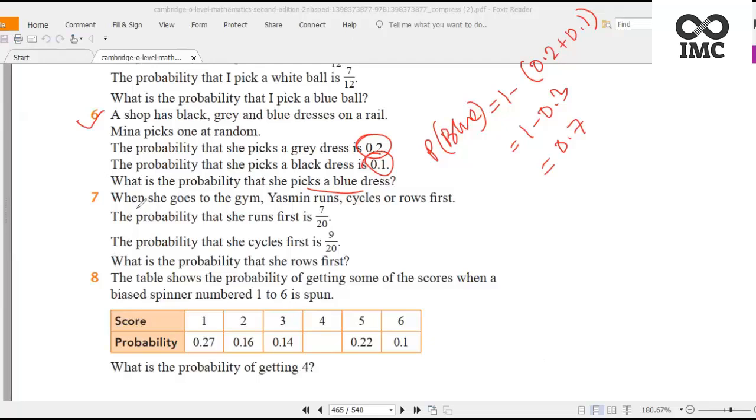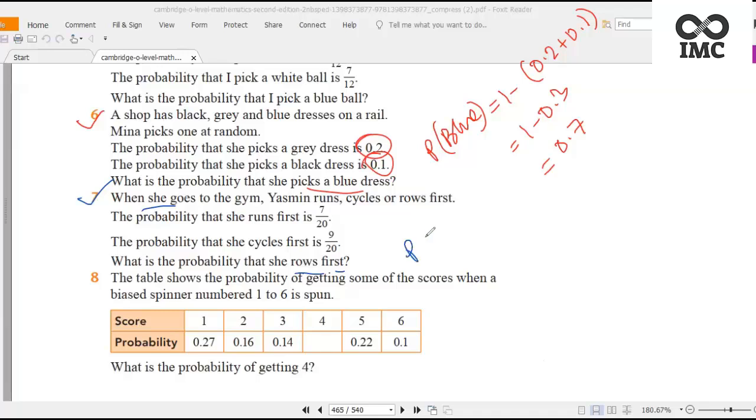Right, now question number 7 says, when she goes to the gym, Yasmin runs, cycles, or rows fast. The probability that she runs fast is 7 by 20. The probability that she cycles fast is 9 by 20. What is the probability that she rows fast?